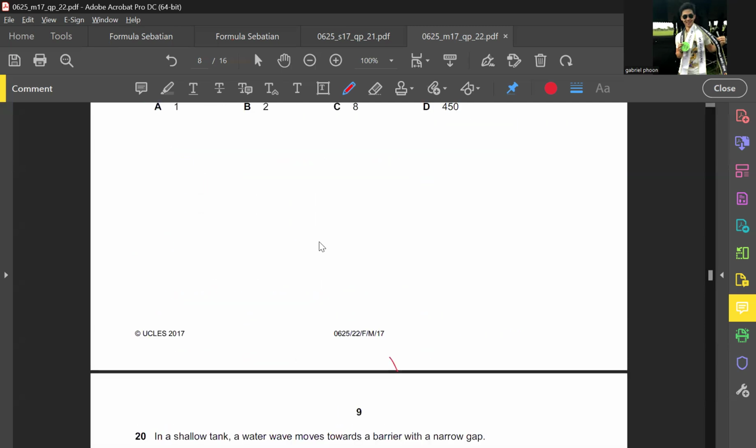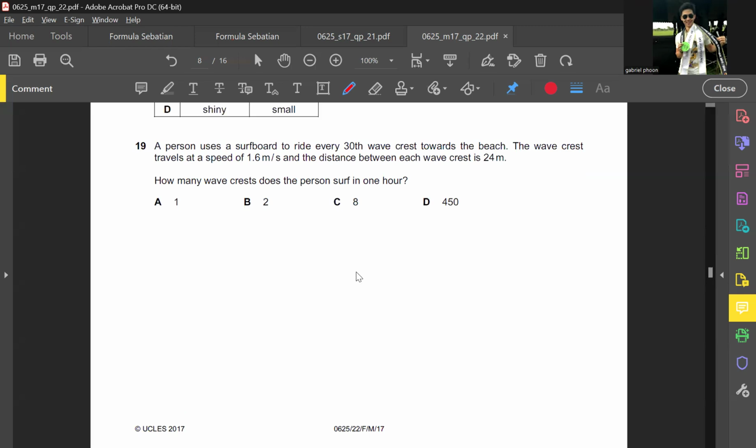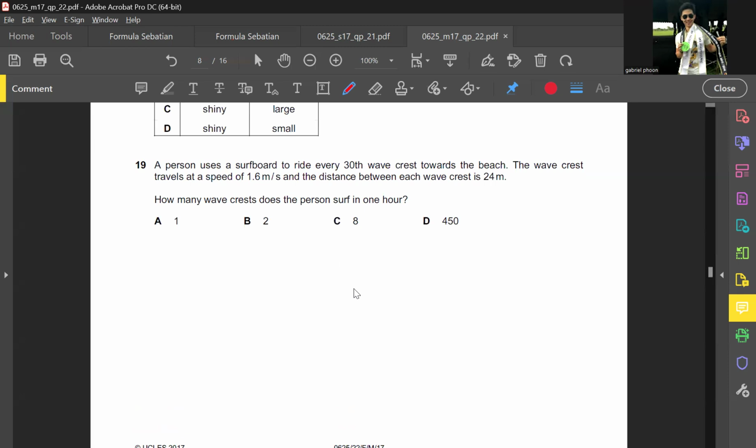This is also a very interesting question. How do you know? B is too much, B is too less. What about in terms of calculation? How do you do it? I don't.